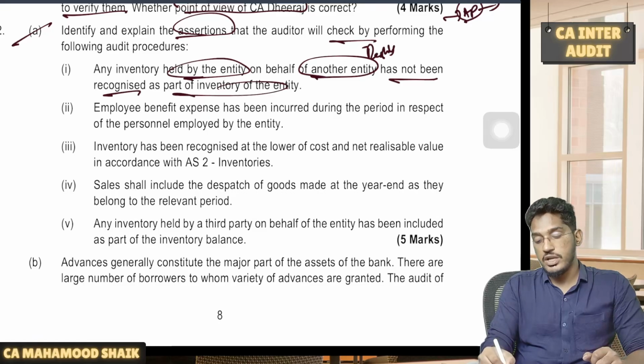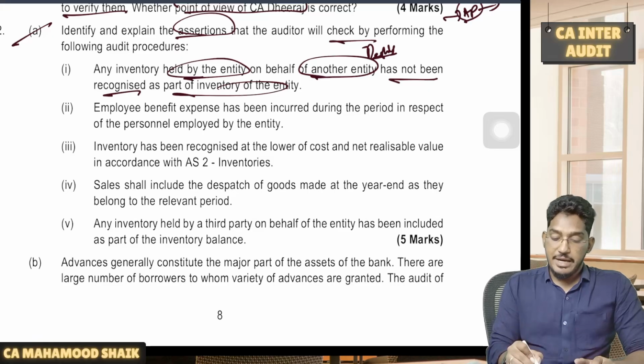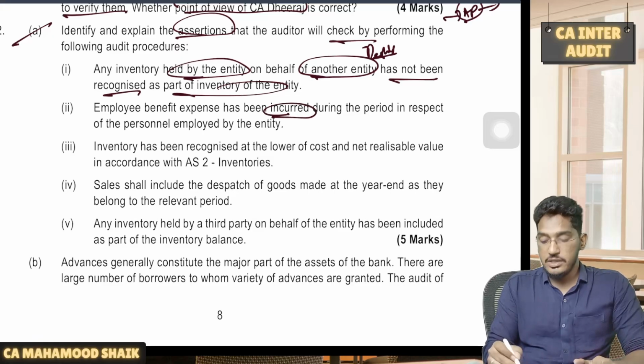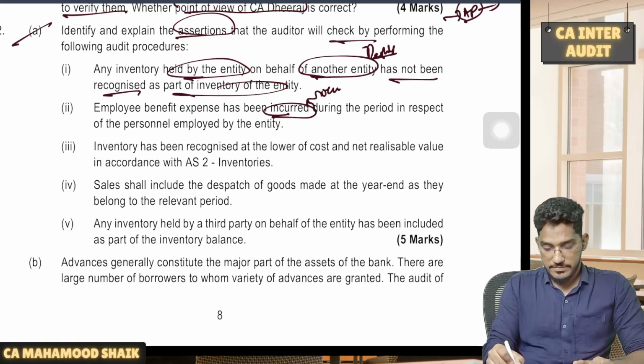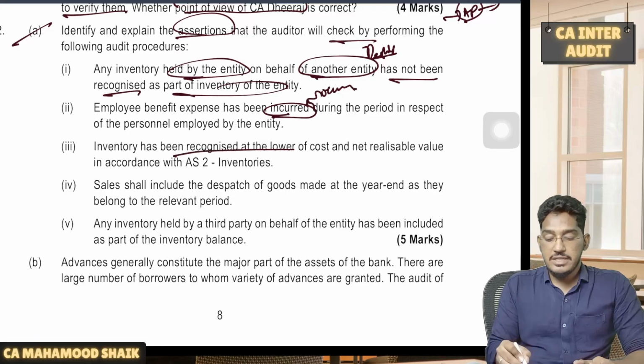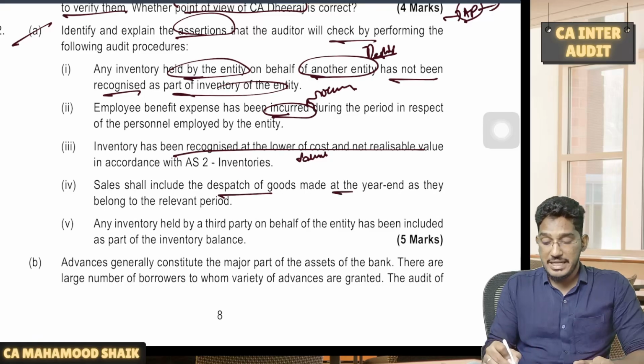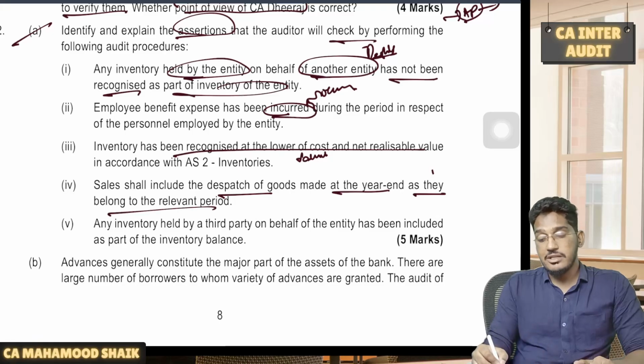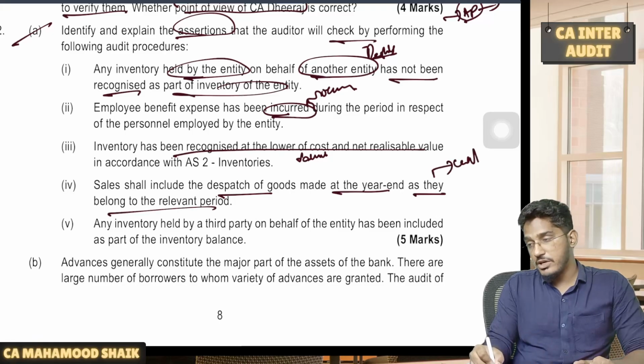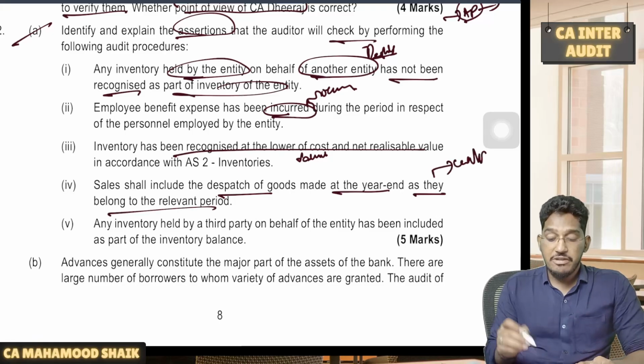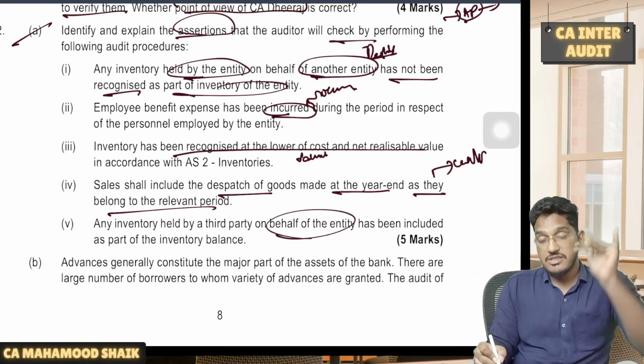Rights and obligations: only your inventory should be included, not others. Employee benefit expenses have been incurred during the period. Occurrence. Inventory has been recognized at lower of cost or NRV, valuation you are checking here. Sales shall include the dispatch of goods made at the year end as they belong to the relevant period. Whether the sales belong to the relevant period or not, that is cut off. Any inventory held by a third party on behalf of the entity has been included.